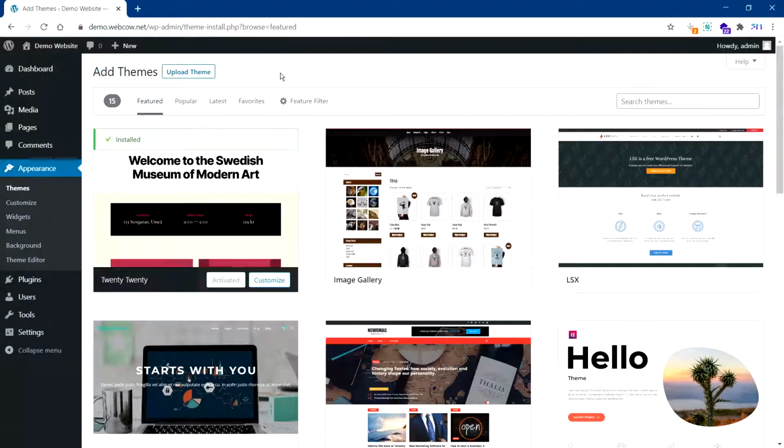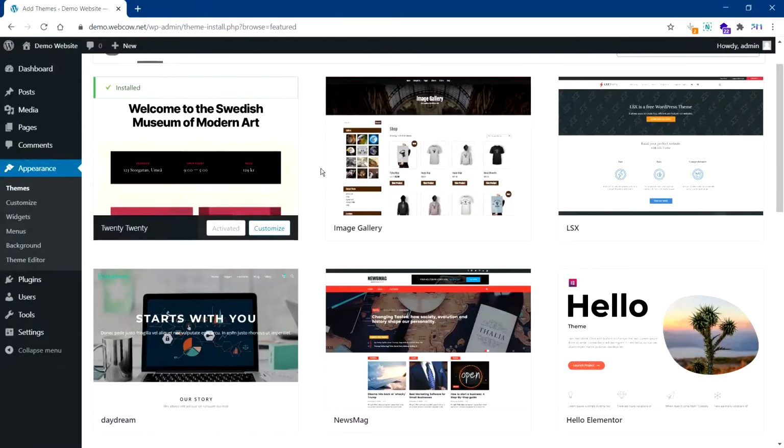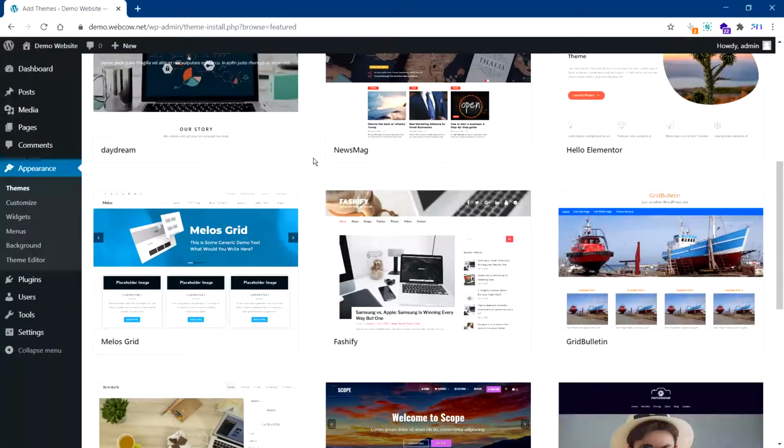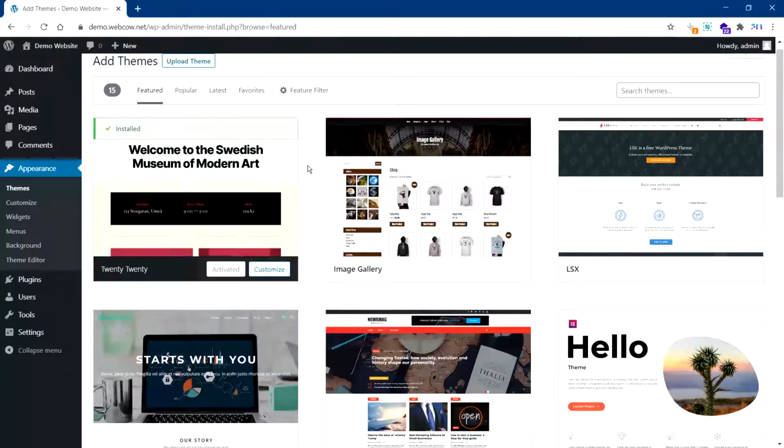Or you can just upload one if you have bought one. You have to follow the instructions, but more or less a lot of themes are available on the marketplace here. There's plenty of free ones you can use. I'm not going to show you how to customize it because this is just basically about the interface. So if you have a designer working on it, they already have this section set up. You will already have your theme set up and installed, so you don't need to worry about it. But if you're doing it yourself, you need to understand how a theme is installed and set up so that you can go ahead and create a website.